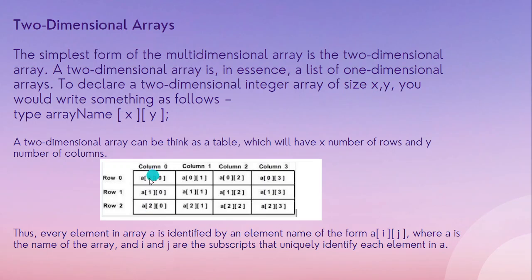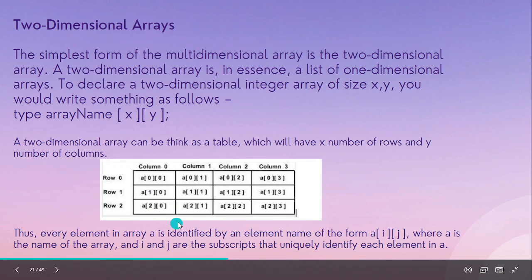So this is the first cell, which is row 0 and column 0. This will be called A00. Then next is A01, which is row 0 column 1, A02 row 0 column 2, and A03 row 0 column 3. Then again for row 1, row 2, and however many rows you want to give, you can give.